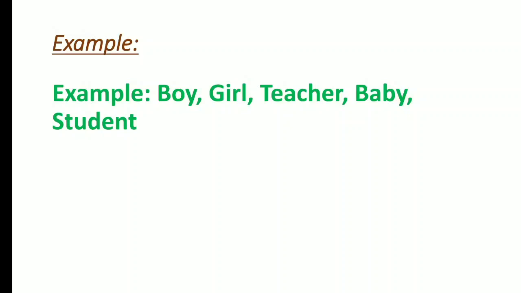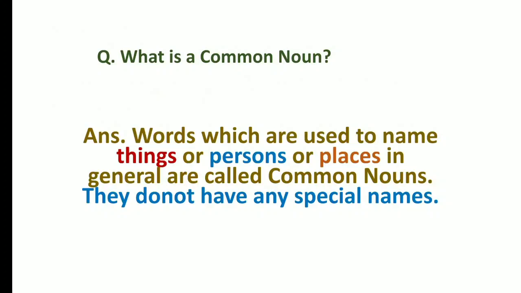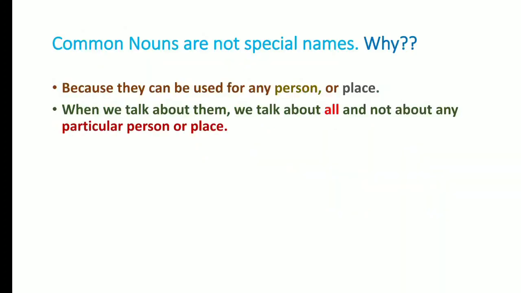Now, again we will go back to what were common nouns. So, let us see this. See, common nouns are words which are used in general sense, and we know the examples as well. Now, we will move to common nouns are not special names. Why are common nouns not special names? Because number one, they can be used for any person or place. Yes, correct. We are not particularly mentioning anyone. We are not talking about any kind of name. Like if I talk about ice cream, I am not saying mango ice cream, I am not saying vanilla ice cream, I am just saying ice cream.